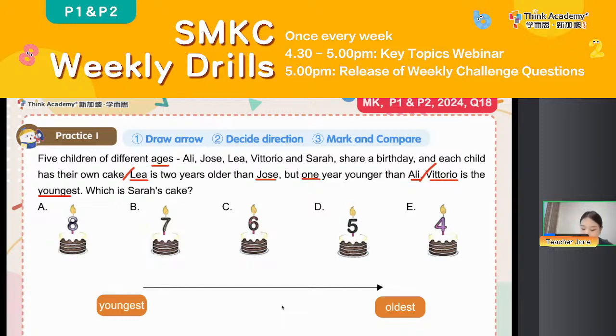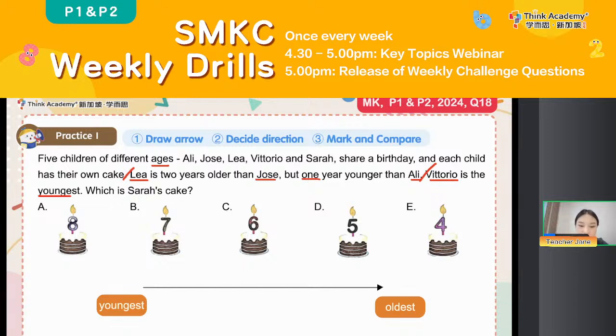Okay, so after we draw the arrow and label the direction from the youngest to the oldest, then we can label, mark, and compare, right? Firstly, we know that Lee is 2 years older than Jose. So the older, we need to draw it towards the right side, right?